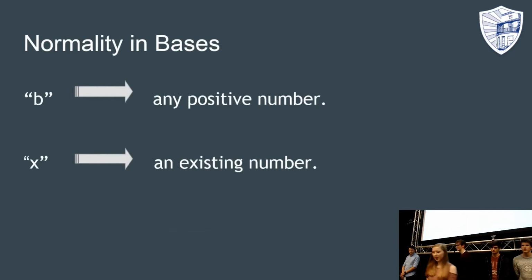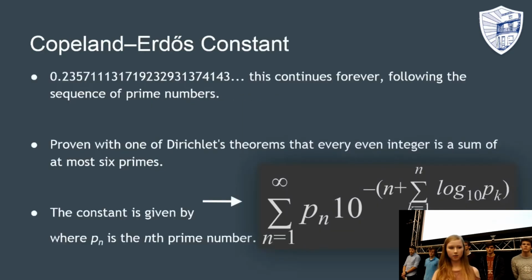Hi, my name is Maria and I'm going to be discussing normality and bases. Let's say that B represents any normal number, and then x is an existing number. Consider a number that continues forever as x in the base B. If this number is simply normal, then we can say that x is simply normal for base B. x can also be called a normal number if it's normal in base B when B is positive.